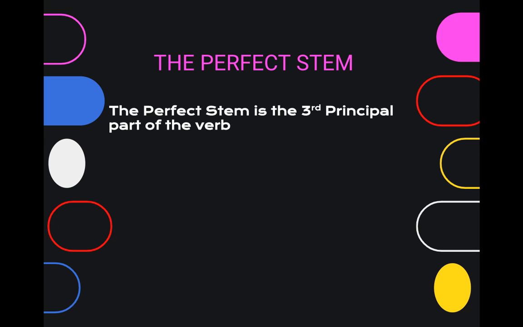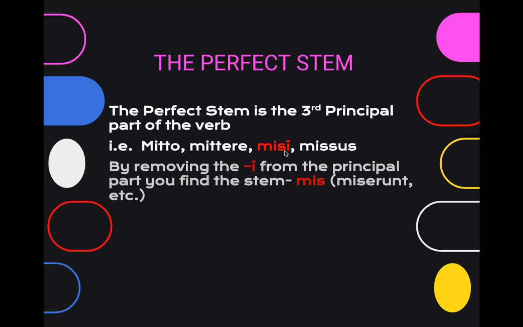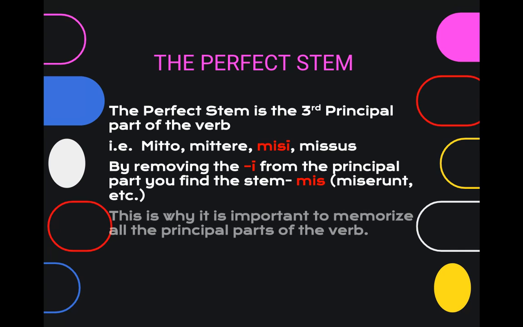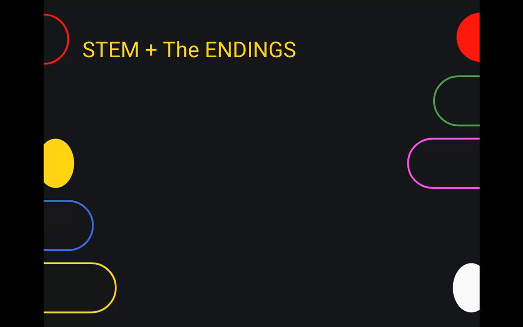The perfect stem is found in the third principal part of the verb. Mitto, mittere, misi, missus. The misi is the third principal part of the verb. By removing the i from the principal part, you find the stem, mis. Then you add the ending, like miserunt. This is why it is important to memorize all the principal parts of the verb.